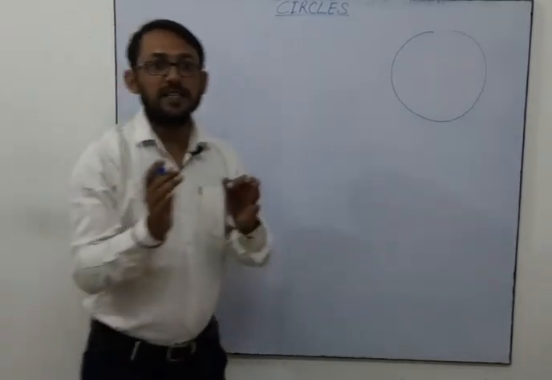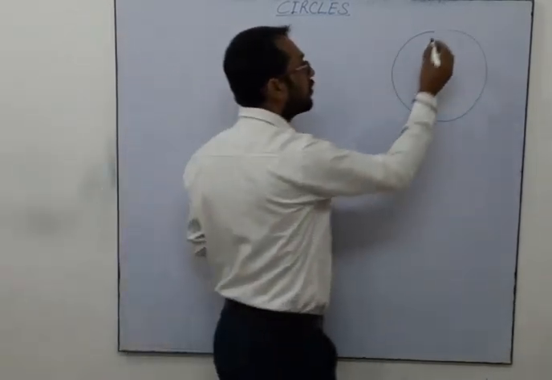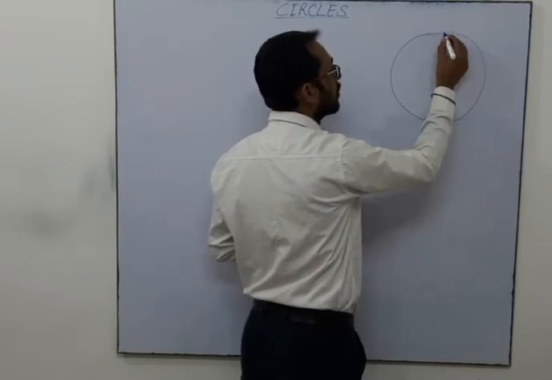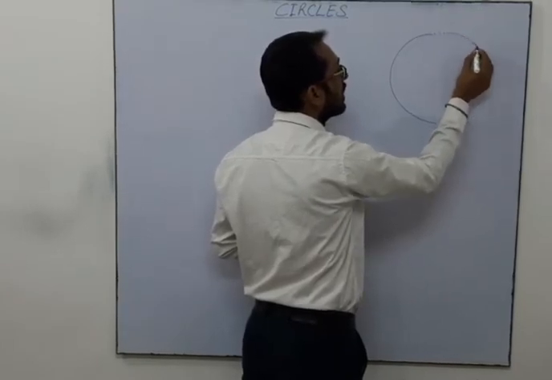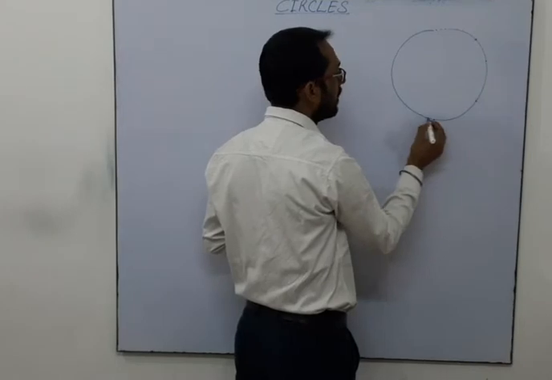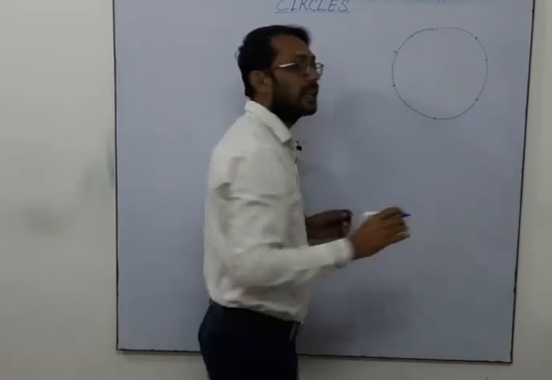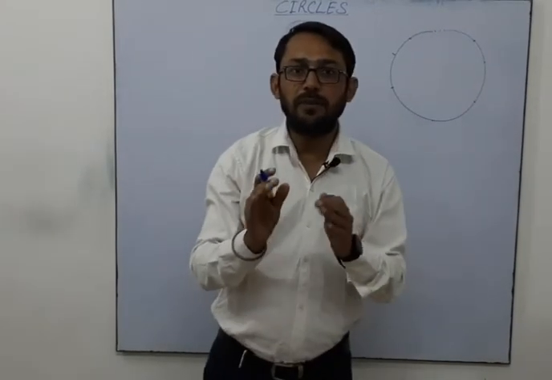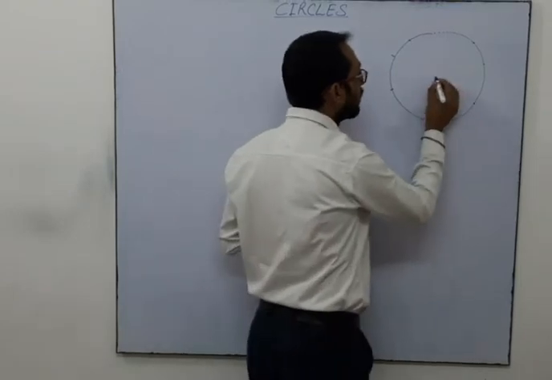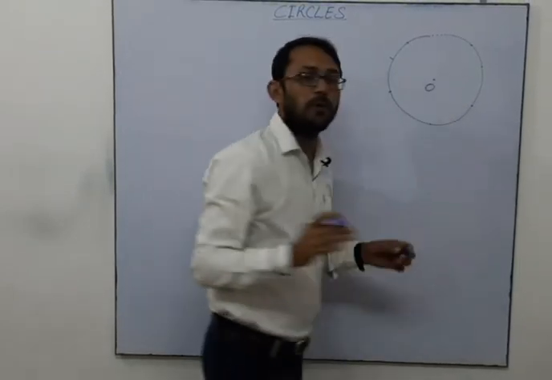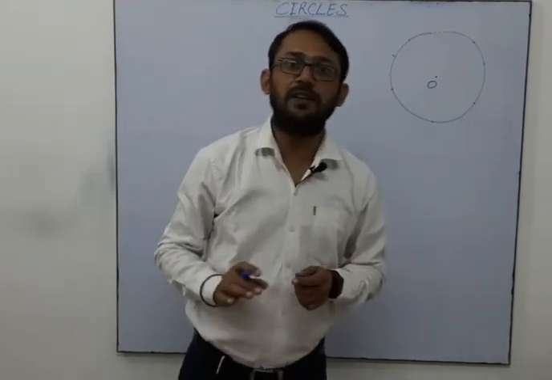A circle is a collection of a large number of points. Look, this is one point, the second point, the third point, and in this way there are a number of points. A circle is the collection of a large number of points which are equidistant from a given point. The given point is known as the center of the circle.